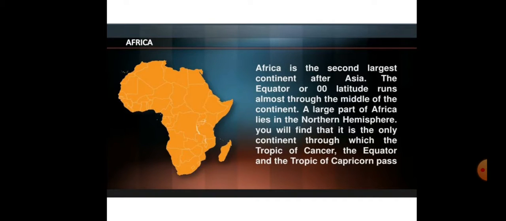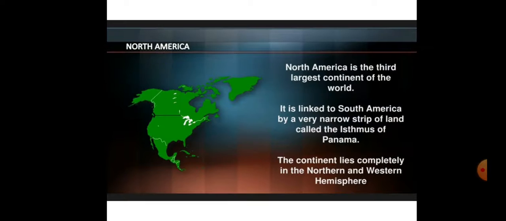And the most important points of Africa. Africa is the second largest continent after Asia. The main part of it is found in the Northern Hemisphere. It is the continent where we find the Tropic of Cancer, the Equator, and the Tropic of Capricorn. All three major lines are found only in Africa.